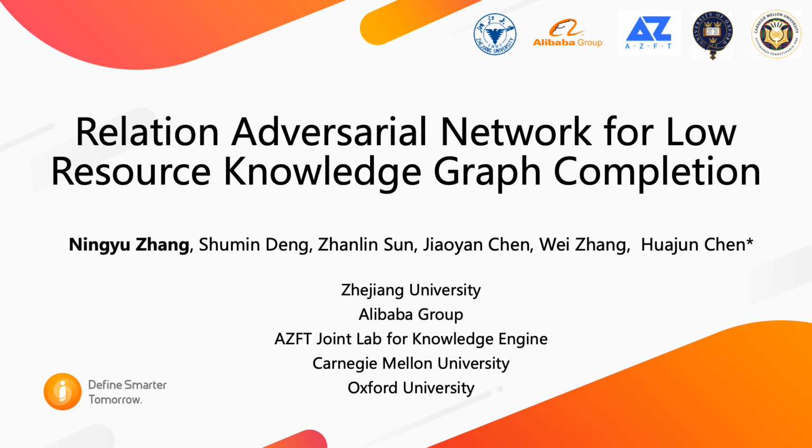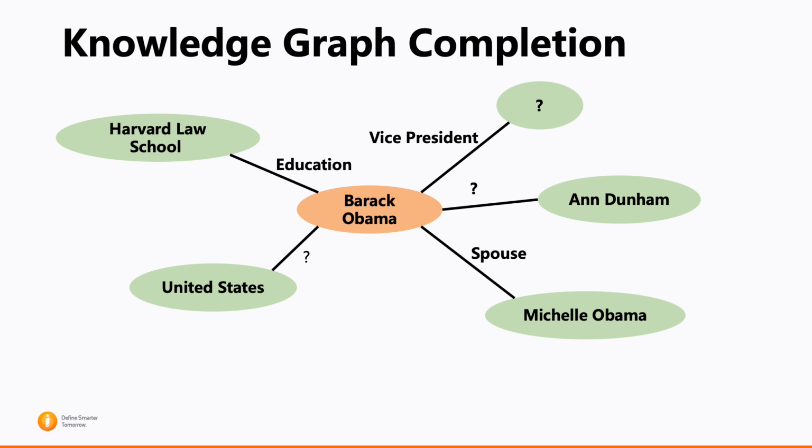I will present our paper, Relation Adversarial Network for Low-Resource Knowledge Graph Completion. Knowledge graphs organize facts in a structured way as triples. However, knowledge graphs are usually far from complete and noisy. Thus, various knowledge graph completion methods have been proposed in recent years.